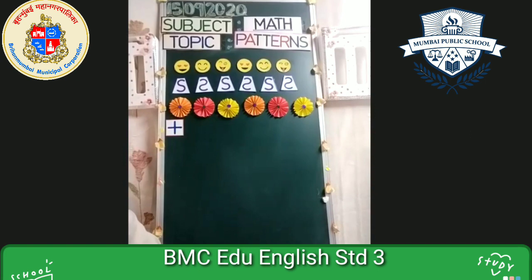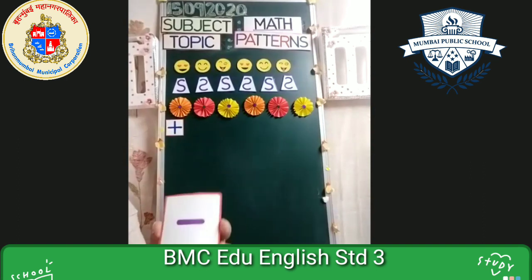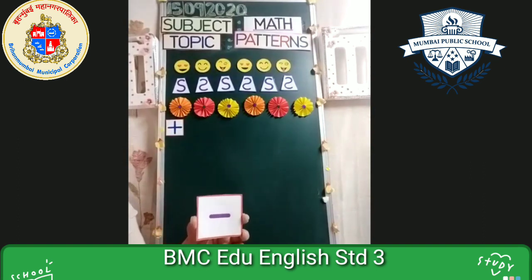Now we want more. We have to create a series. We have to create a repeated pattern. So one more I have. Which sign is this? Who will tell me? This is in purple color. Which sign is it? Tell me loudly. Yes, very good. This is minus.